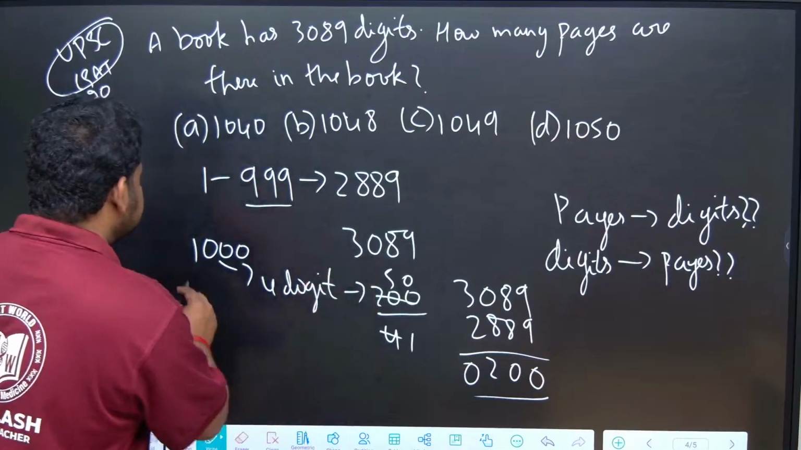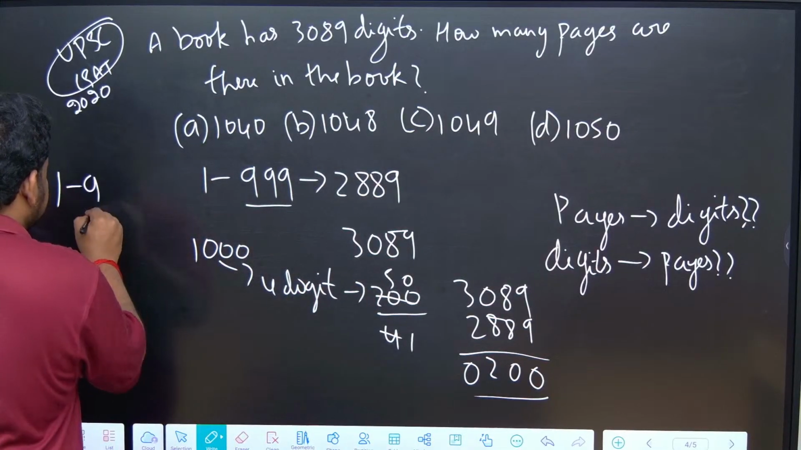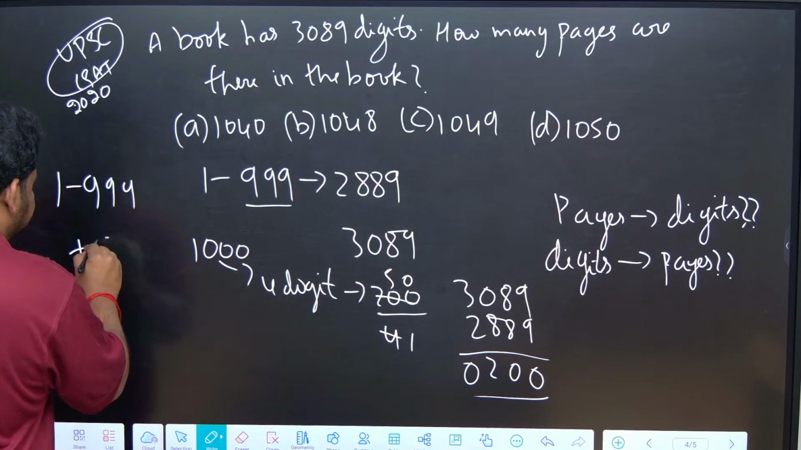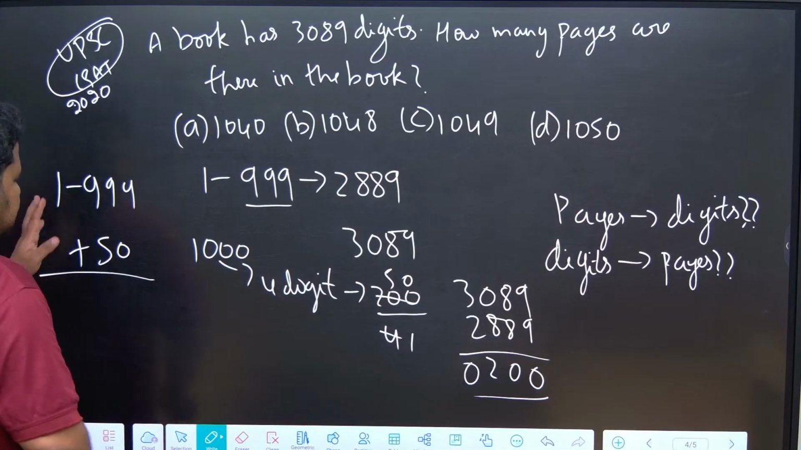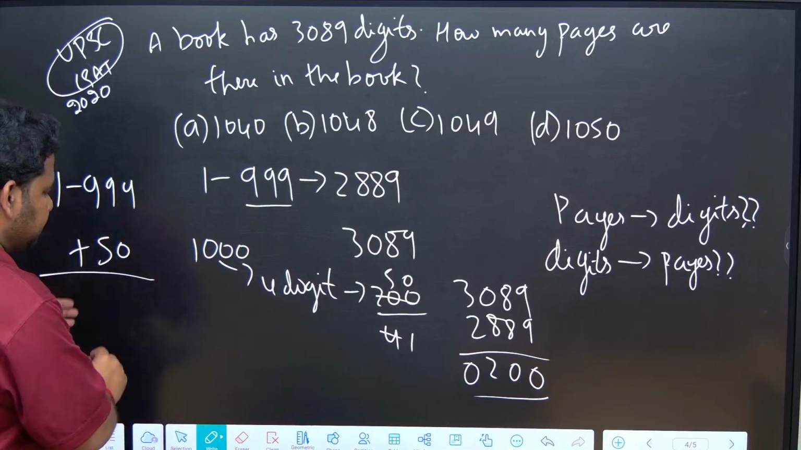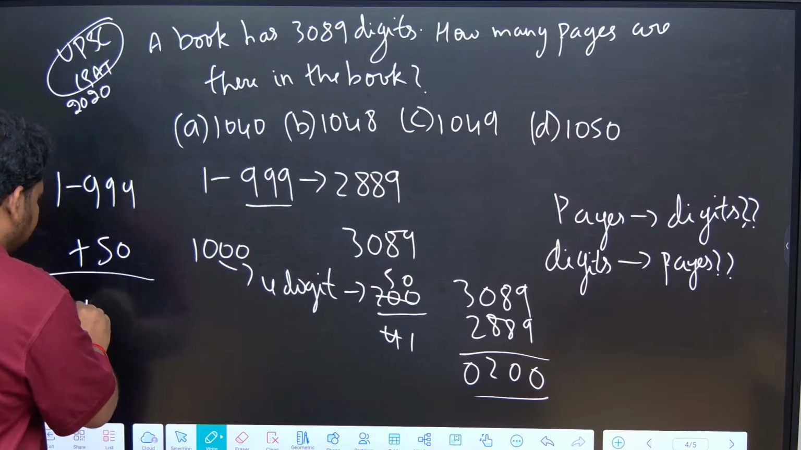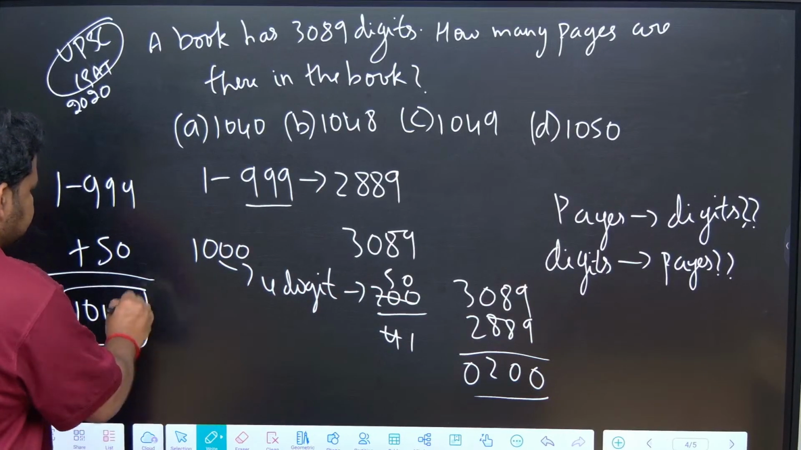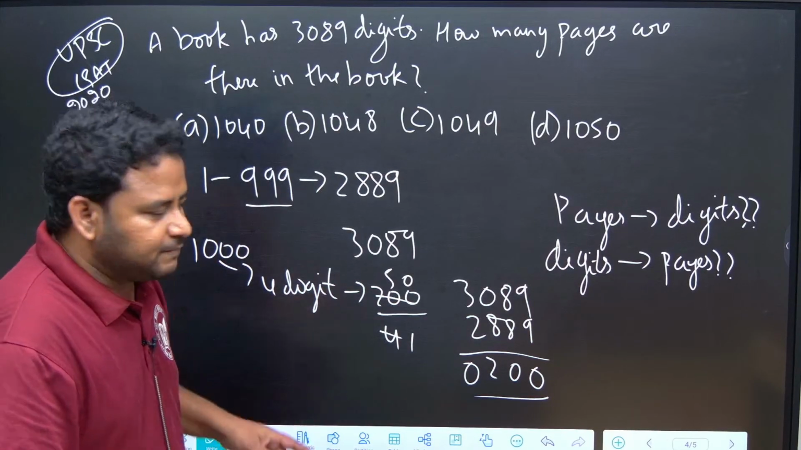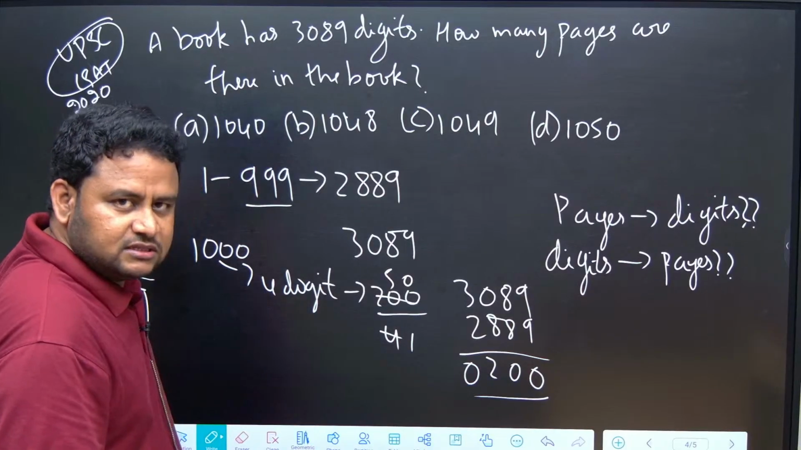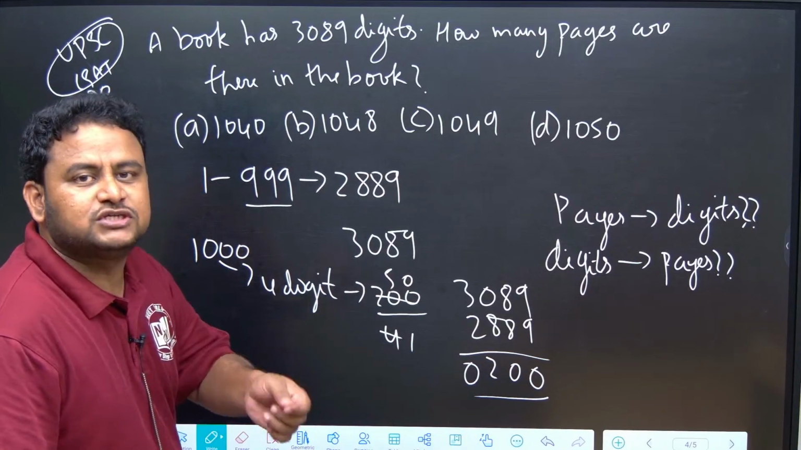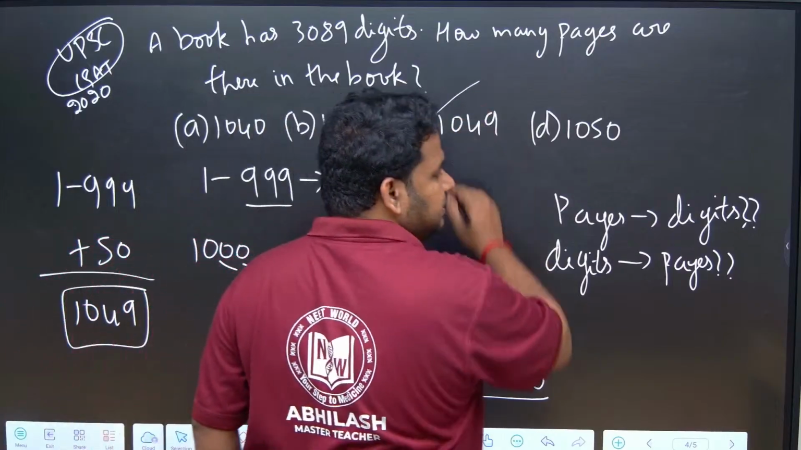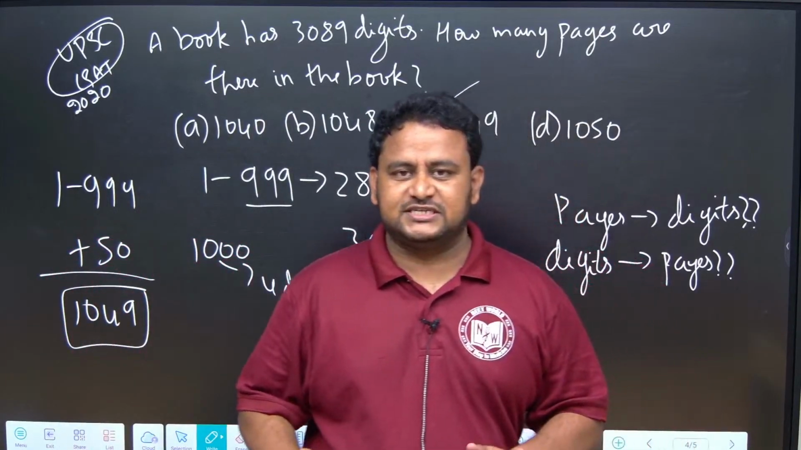So how many pages are there? So 1 to 999 plus 50 pages. That is nothing but what? 999 plus 50 is nothing but 1049. Okay. 1000 plus 50 is what? 1050. But actually it is not 1000. It is 1 less than 1000. So it will become 1049. The answer is 1049. That is option C. Is it clear, friends?